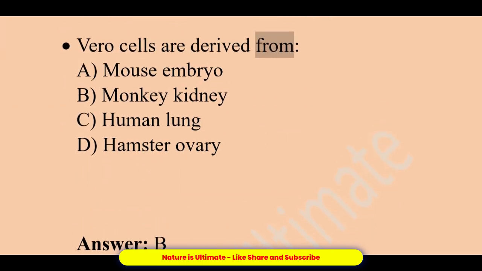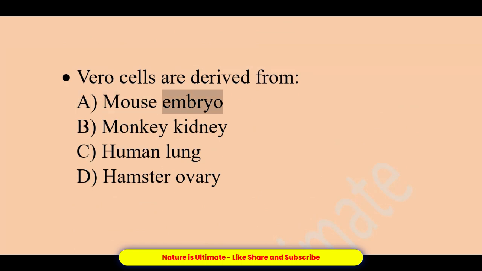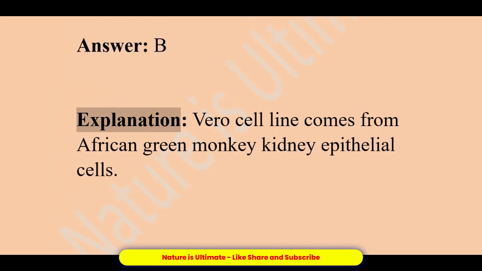Vero cells are derived from A. Mouse embryo. B. Monkey kidney. C. Human lung. D. Hamster ovary. Answer, B. Explanation, Vero cell line comes from African green monkey kidney epithelial cells.